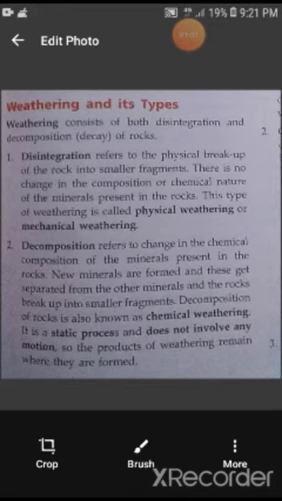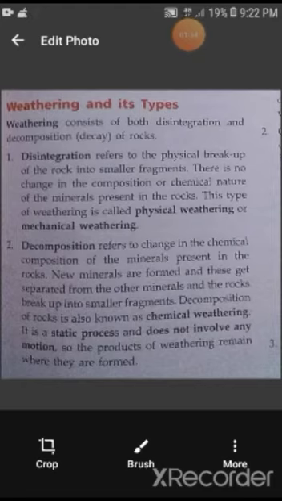Now, decomposition. Decomposition refers to a change in the chemical composition of the minerals present in the rock. So here, along with the physical outlook, the chemical composition of the rock also gets changed, and new minerals are formed, and these get separated from the other minerals, and the rocks break up into smaller fragments.